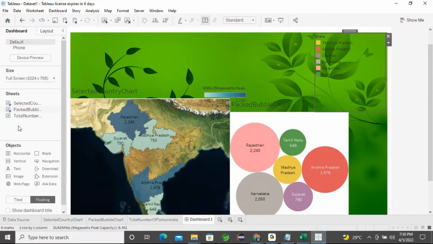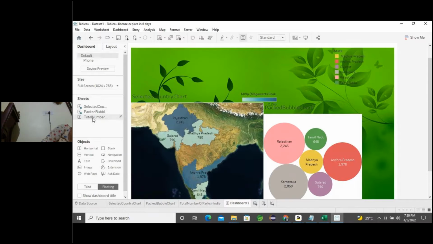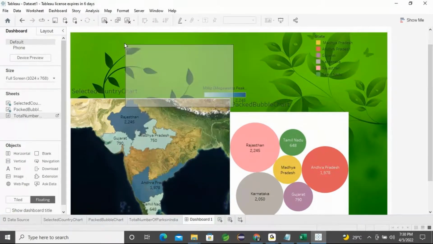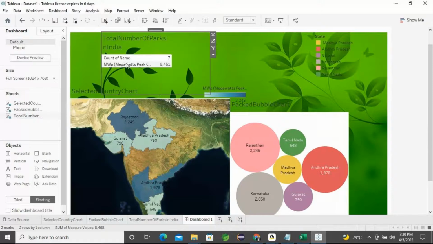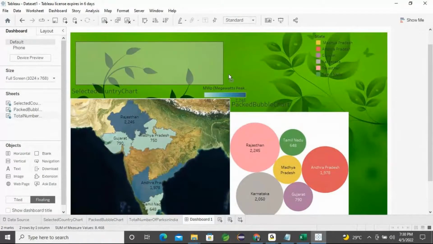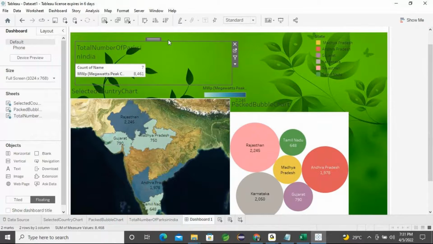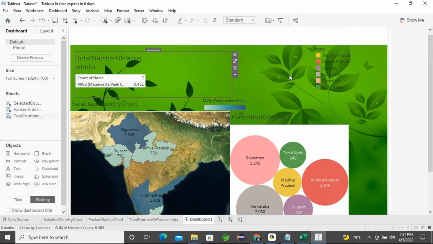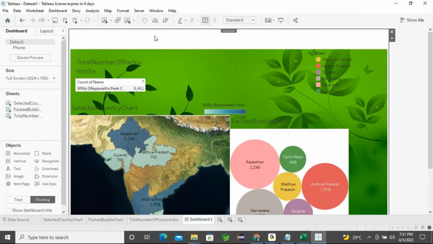Then the total number of parks data, just put it at the top of that section. I can apply some data here, total number of parks, and place it above the heading. You can find the text here.